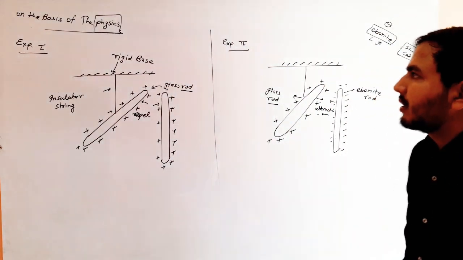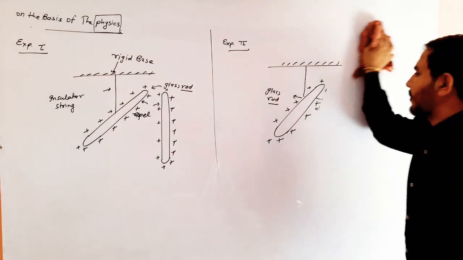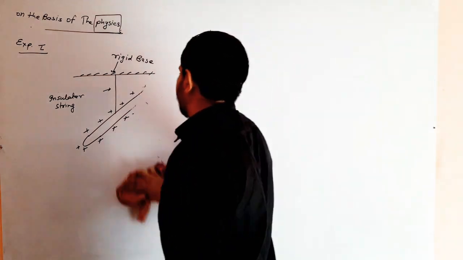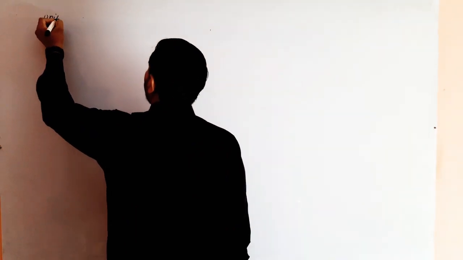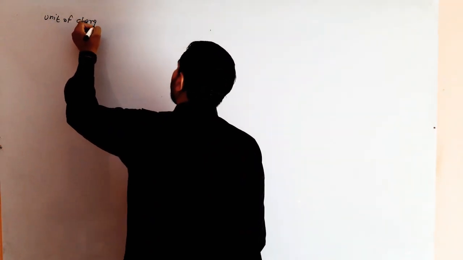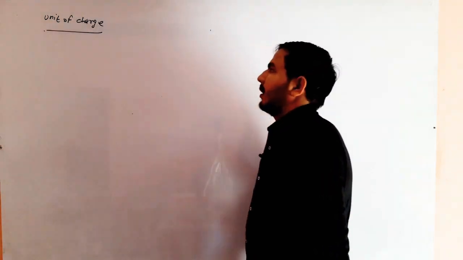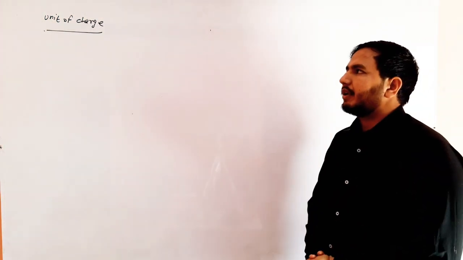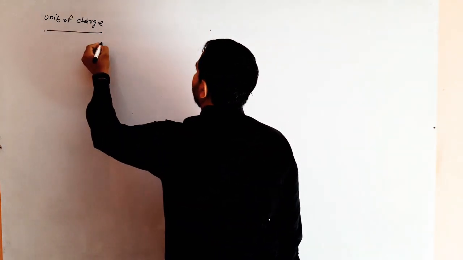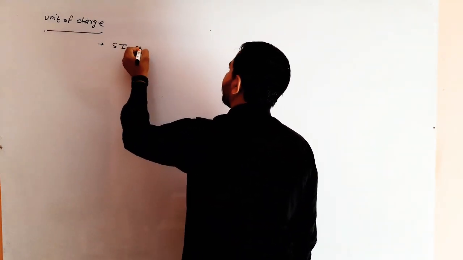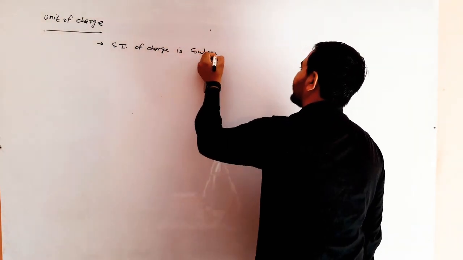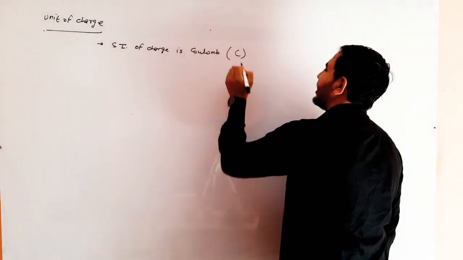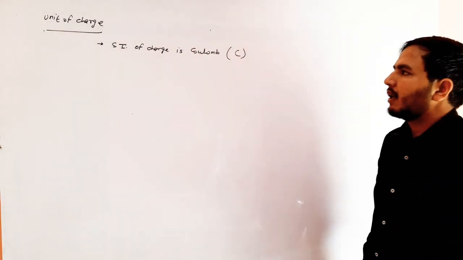Clear? Now, unit of charge. The SI unit of charge is Coulomb, which is represented by capital C. Clear?